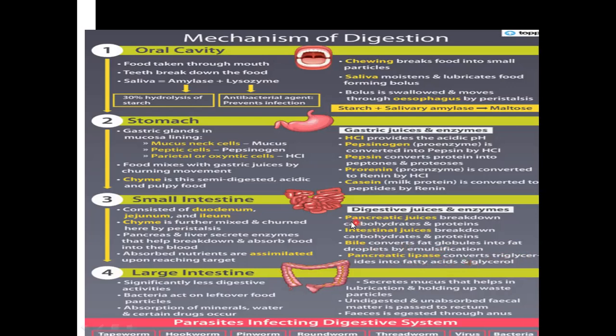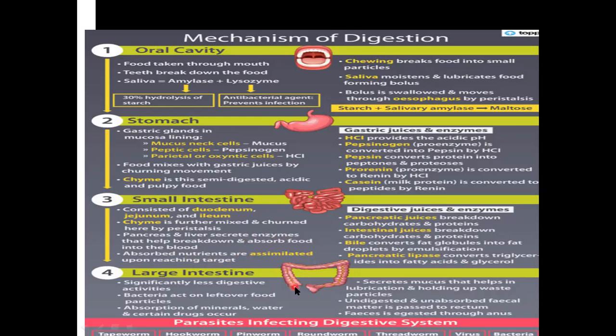So digestion. And then after all this digestion is completed, then what happens? Absorption and assimilation. Just I have explained just before. Absorbed by the blood vessels and the lacteals, isn't it? And assimilated upon reaching the target. Every organ, the blood circulates the digested food, and the cells assimilate and utilize it for various purposes. Okay, so digestion is completed, absorption is complete. Now, what is the role of the large intestine?